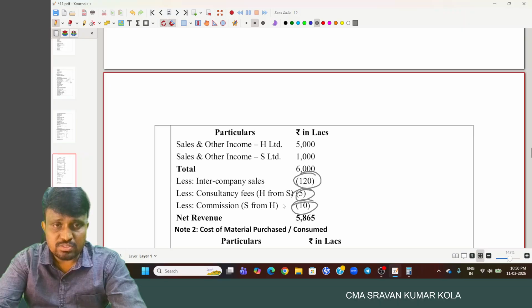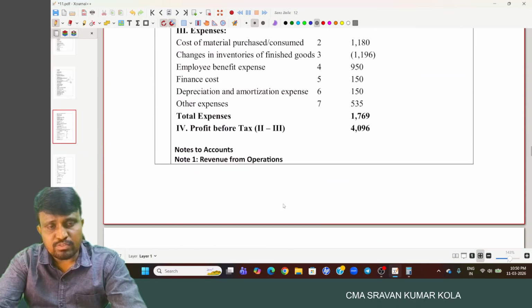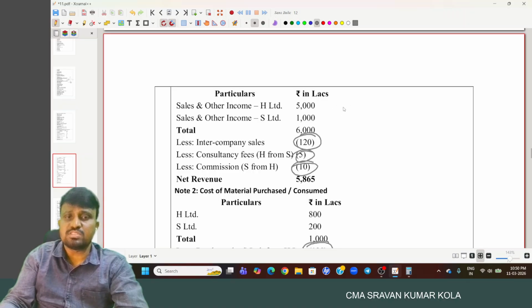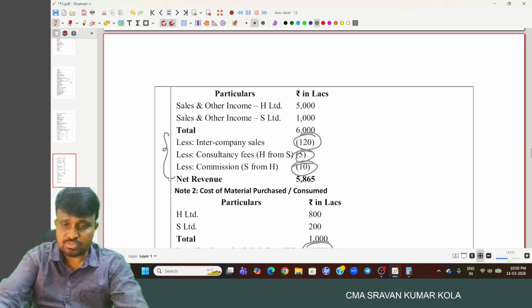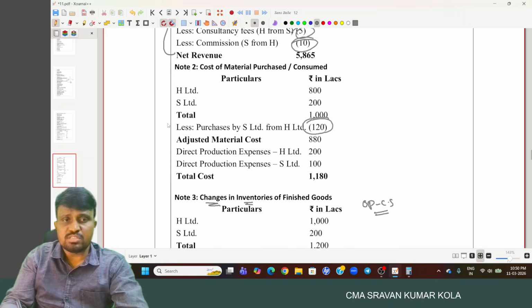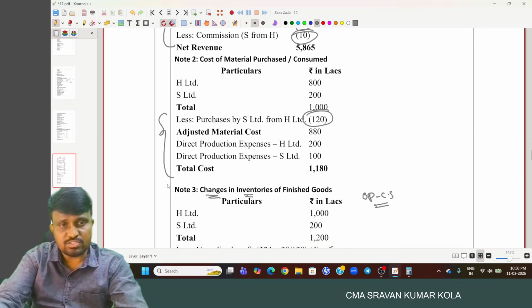Okay, so this is the one. From the sales and other income, H Limited plus S Limited minus mutual transactions. And cost of purchases, H Limited and S Limited minus the mutual transactions effect.